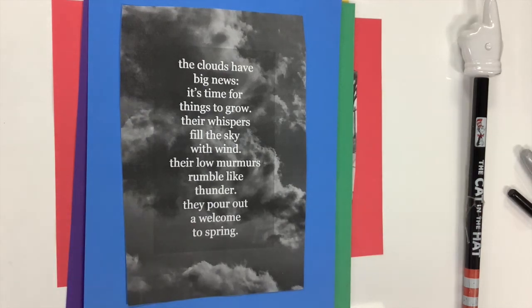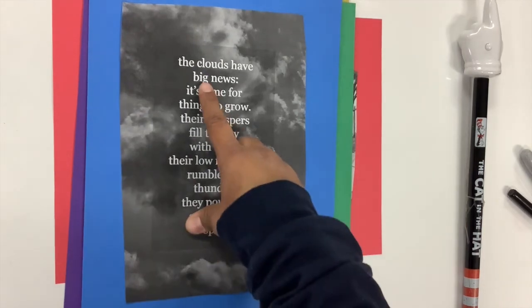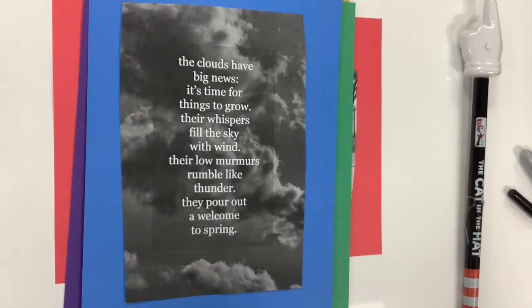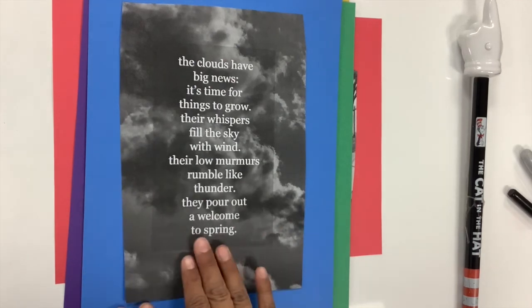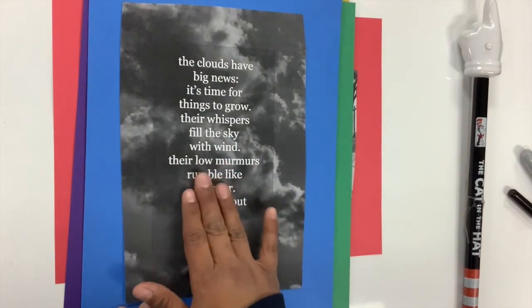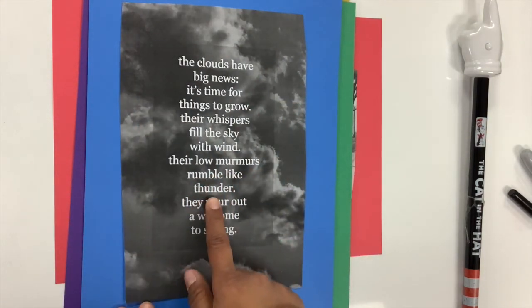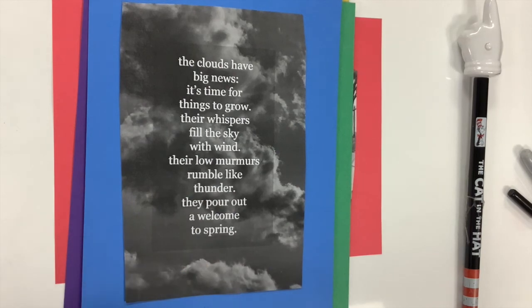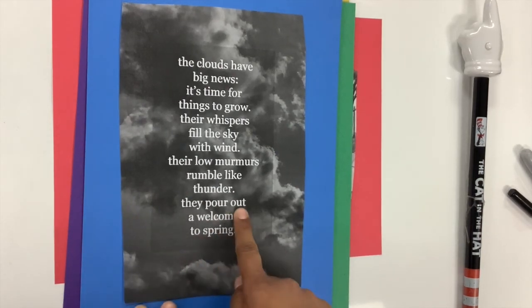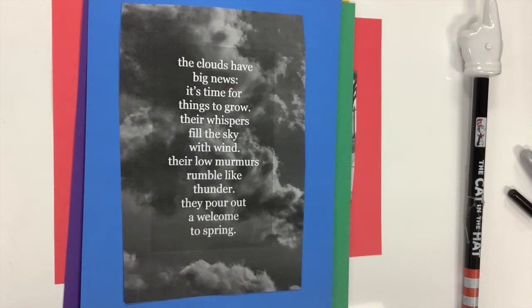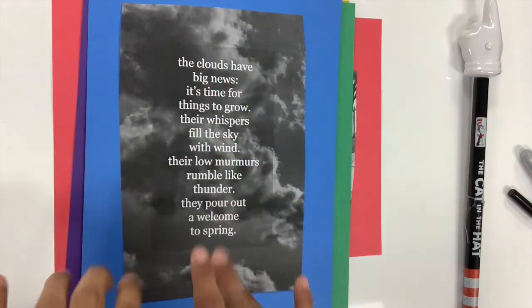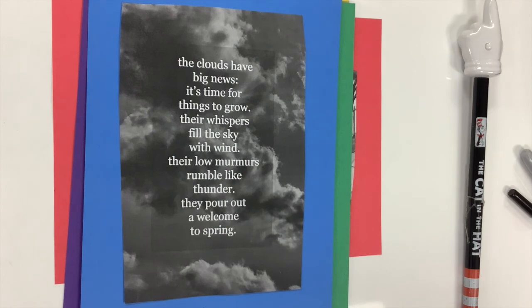Ooh, so this one's all about how the clouds have something to say. They have big news for us. You see how he put big news? They have a lot of things to tell us. And how do they talk to us? How do clouds tell us news? Well, they can't really talk to us, but with whispers in the wind, low murmurs, rumble, thunder. You've heard thunder before. And they welcome a pour out. What pours out of clouds? The rain pours out. And that's how we know it's spring.